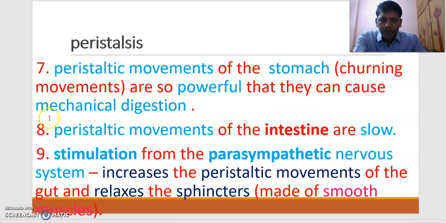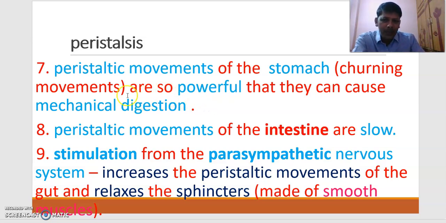Next one, peristaltic movements of the stomach. Churning movements are so powerful that they can cause mechanical digestion. I told you earlier, digestion includes mechanical digestion and chemical digestion. Mechanical digestion occurs in our buccal cavity also, and mechanical digestion is also occurring in our stomach.